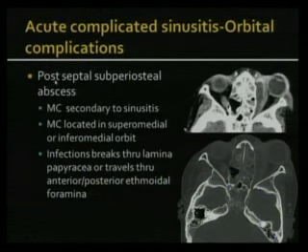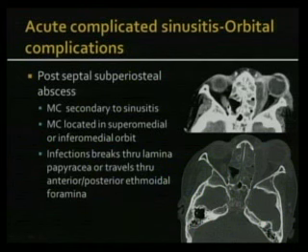Next, we go to the postseptal space and we'll look at subperiosteal abscess. This is most commonly secondary to sinusitis. Again, commonly located in the superomedial or inferomedial orbit, again because it's close to the ethmoid sinus there. And the infections spread through breaks in the lamina papyracea, or they can travel through the anterior and posterior ethmoid foramen.